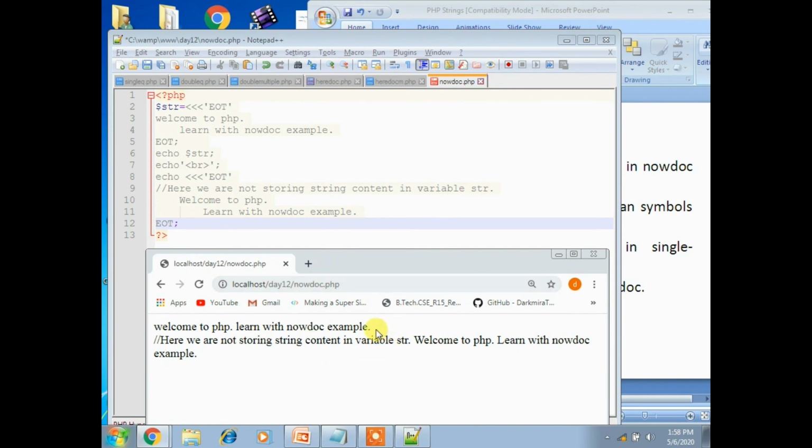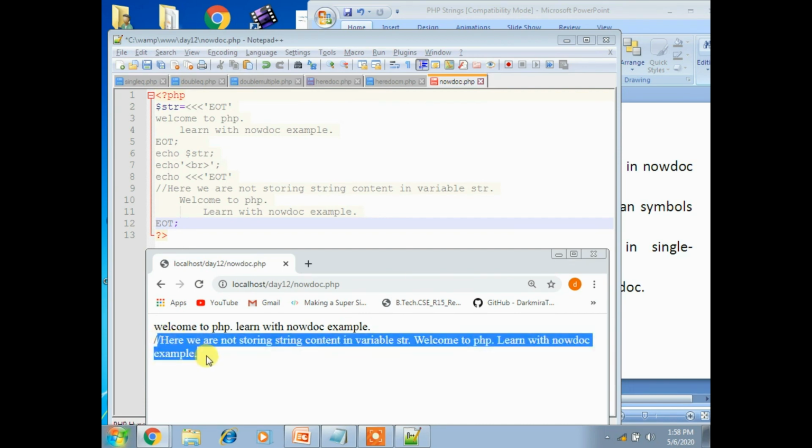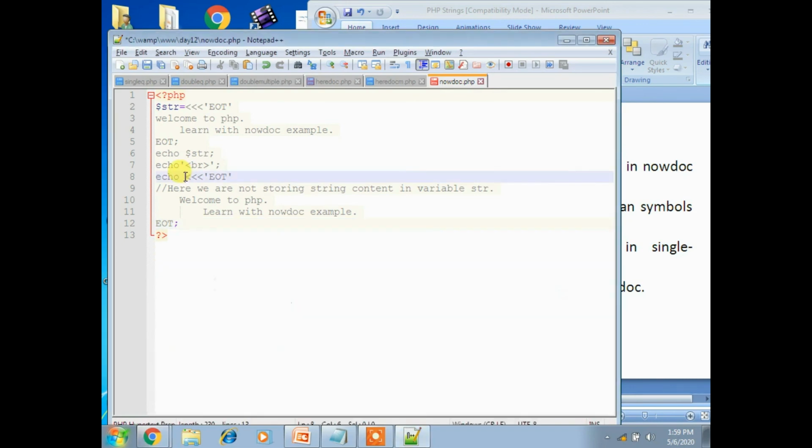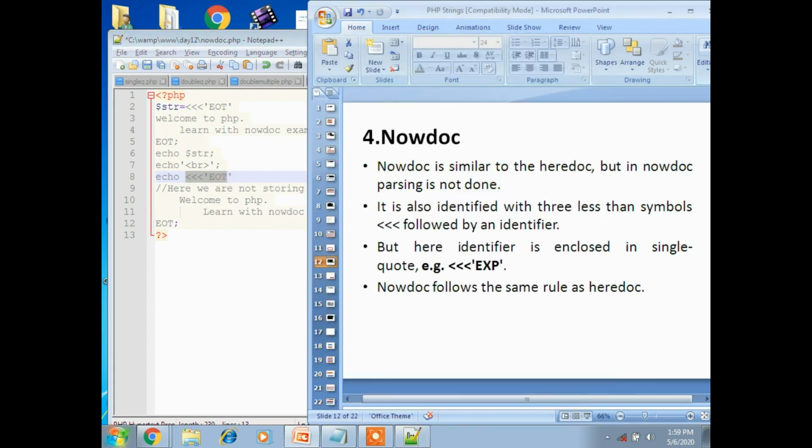Up to here this is the first part, and second I am placing a comment, which displays as a string like that. Now what is meant by EOT here? It follows the triple less than operator, and it is a string delimiter. We'll see another concept later.